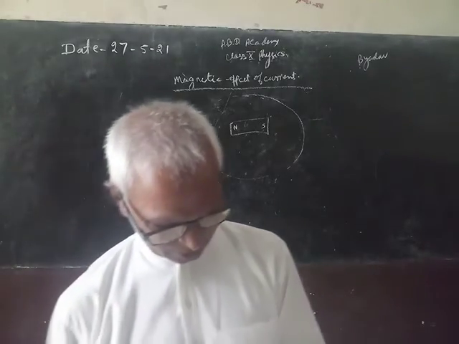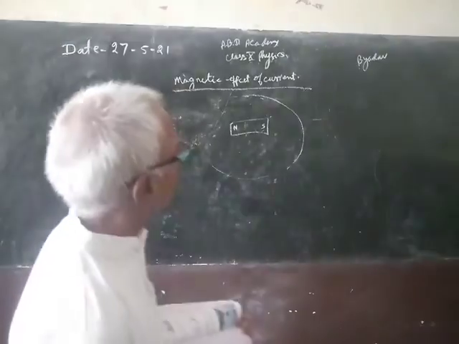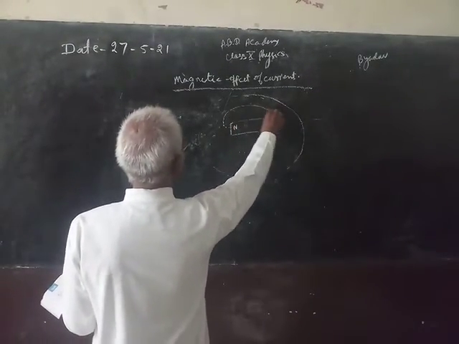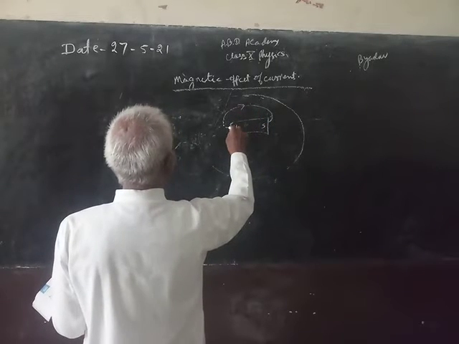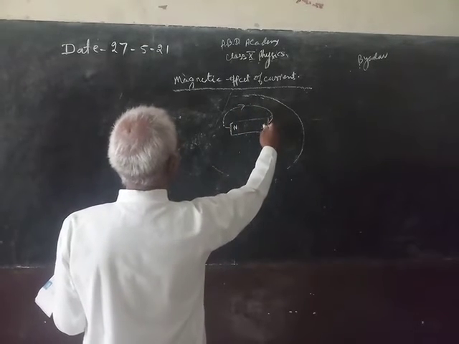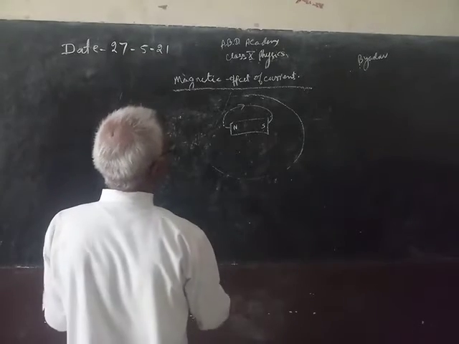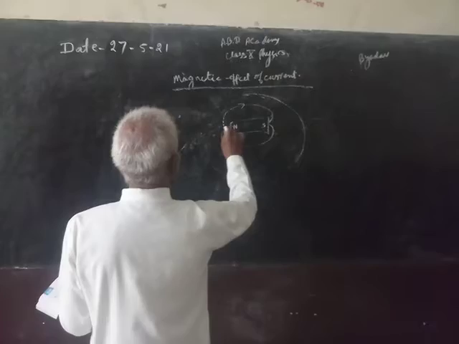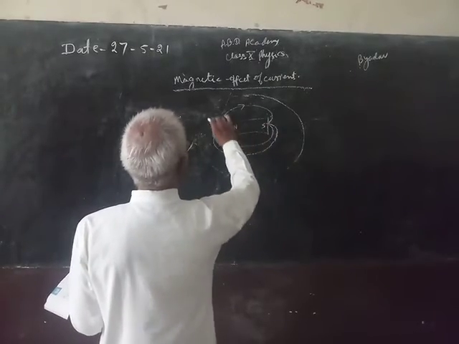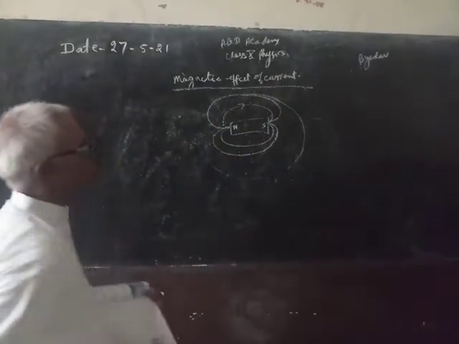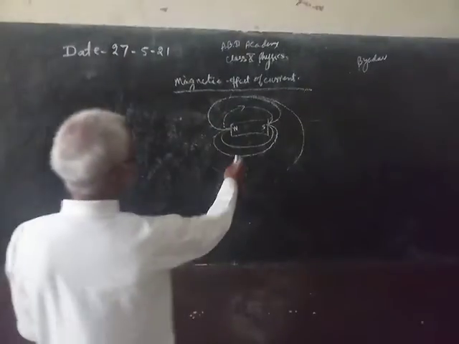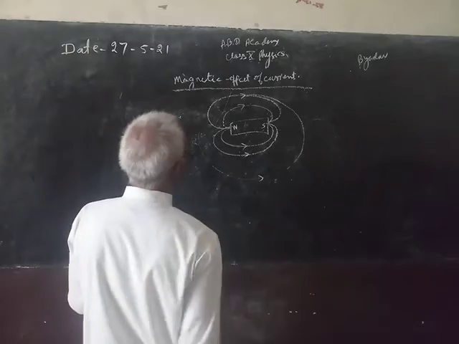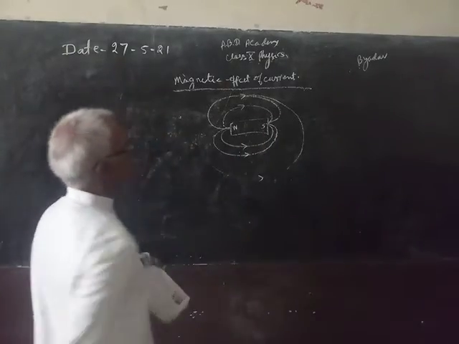Magnetic field lines are imaginary lines which start from the north pole and end at the south pole of the magnet, and around the magnet you might have seen the magnetic lines in various diagrams. They start from north and end at south.